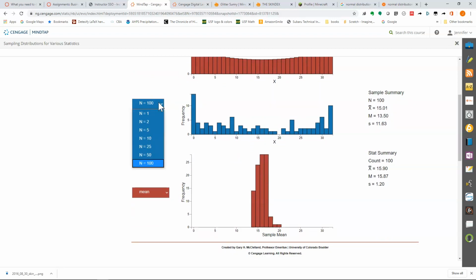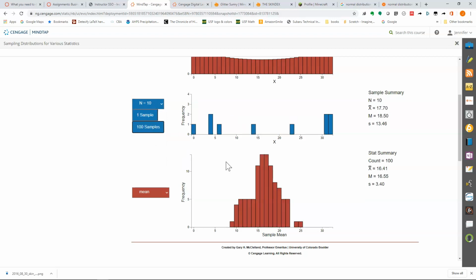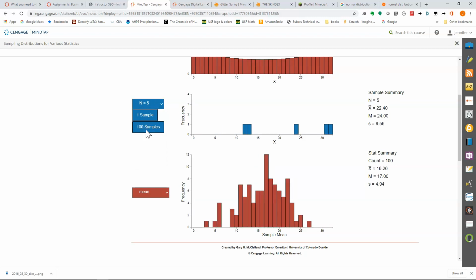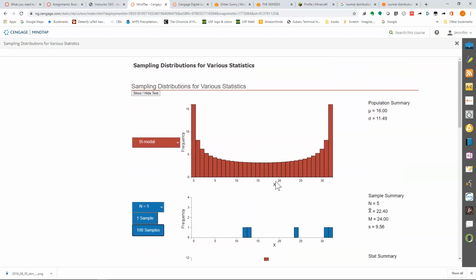Compare that to if we do a sample of size 10. This is starting to look normal, but it's still very wide. And if we use a sample of size 5, then it's even messier. What we want is one of those nice, tight, narrow, bell-shaped curves. And the central limit theorem says that we'll get one if we have a big enough sample size. It doesn't even matter what the original distribution is.